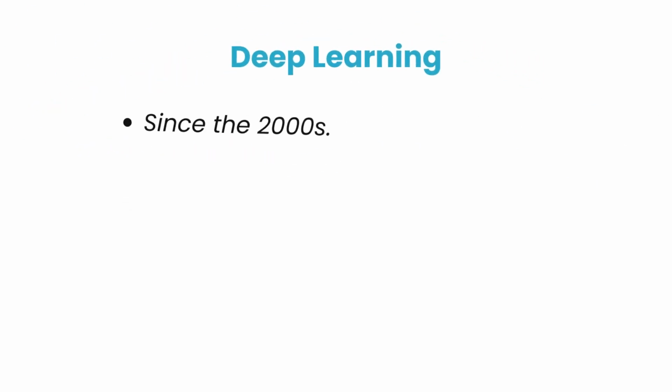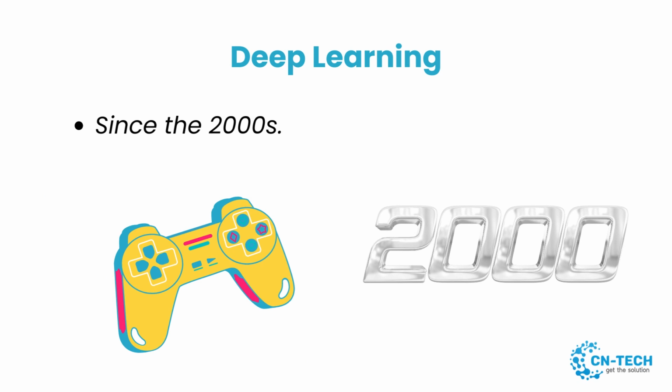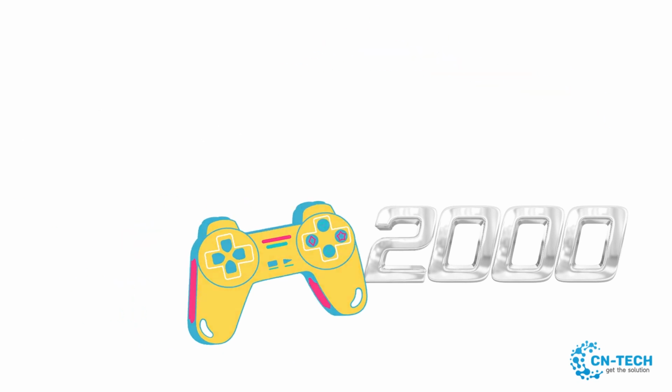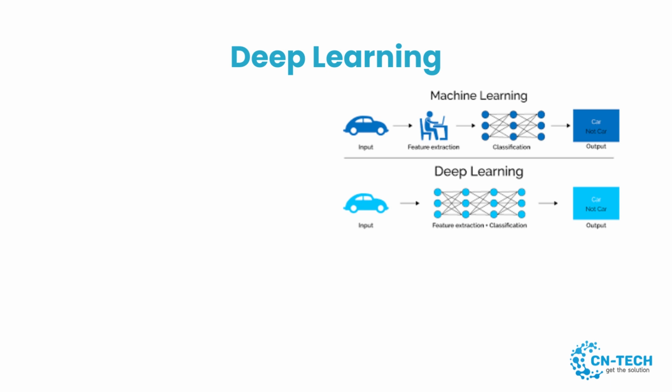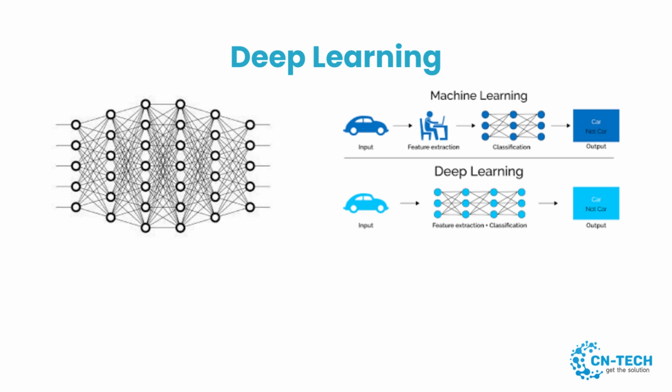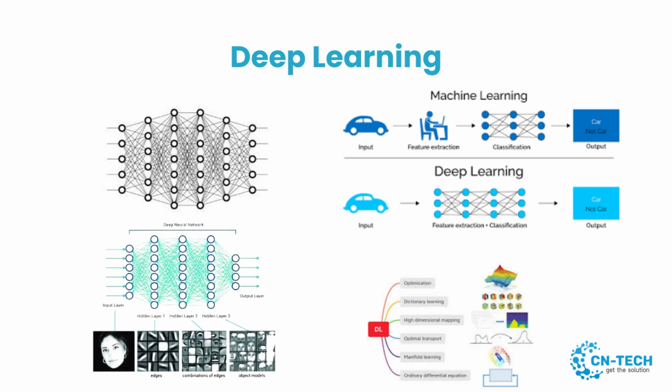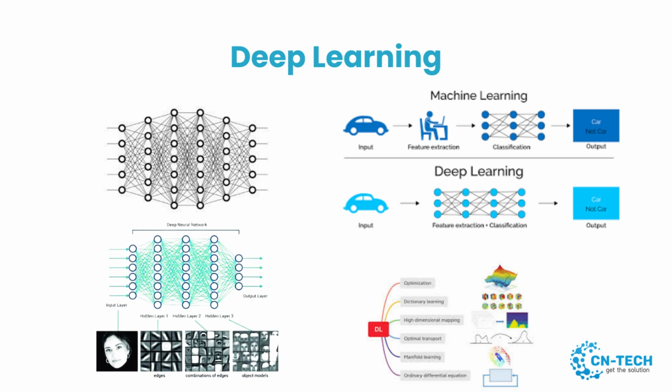Deep learning is a type of machine learning that was introduced in the 2000s and has gained popularity in recent years due to its ability to learn very complex patterns and relationships in data. Deep learning algorithms use neural networks with multiple layers to learn from data. One example of deep learning is image recognition. Companies like Google use deep learning algorithms to recognize objects in photos. For example, a deep learning algorithm could learn to recognize different breeds of dogs in photos. Examples of algorithms for deep learning include